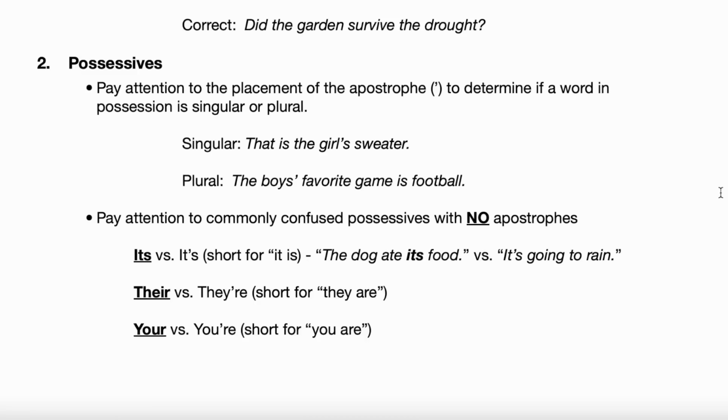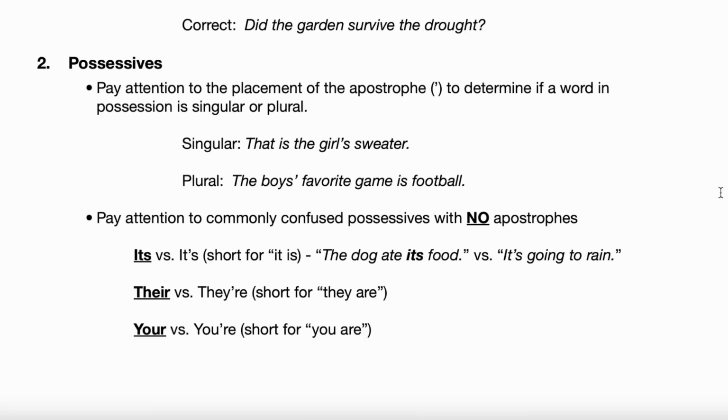So, you know what a possessive is, right? I mean, like someone or something possesses, or is in possession of something. Okay, in this singular example, there's a girl in possession of a sweater. A girl has a sweater. Is that clear? Yes. Okay, right. Yeah, it's the sweater of the girl. So now we know we're talking about one girl here because the apostrophe signifies possession. The apostrophe, see, it's kind of like a comma that's lifted up. It's right next to the L in girl.